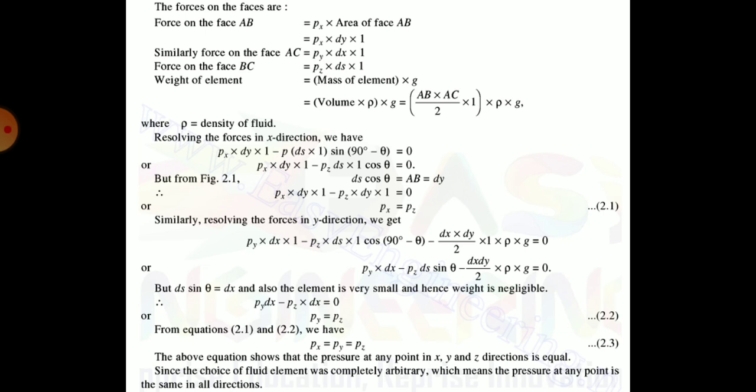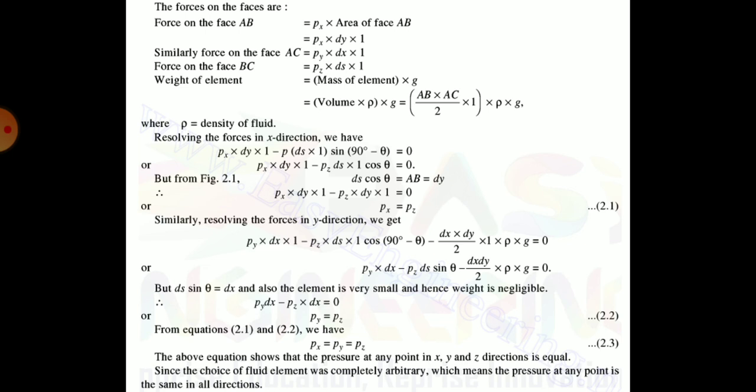From the figure, the volume is AB into AC upon 2 into 1. Therefore, weight of element will be equal to AB into AC upon 2 into 1 into rho into g, where rho is the density of fluid.